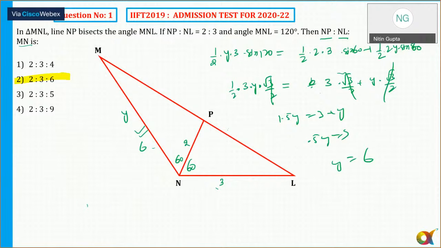Because in the quant, in the Iift, if you observe the trends over the last 10 years, 15 years, okay, the cutoff has hardly gone anything more than 5 or 6. Around on the safer side, 6 questions with a 100% accuracy. And then I'll come back, and in the second round, जब भी मुझे time मिलेगा, after attempting the other sections, maybe DILR or maybe English, and then I'll come back and I'll try to attempt the rest of the questions, and I'll mark. So all of you, please try it.